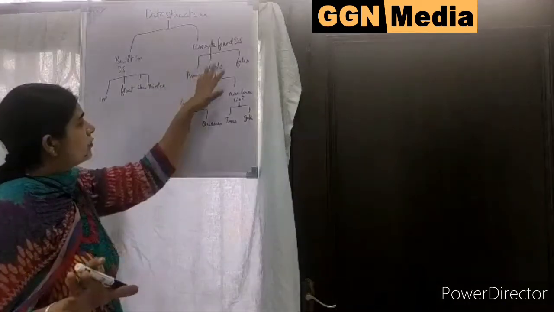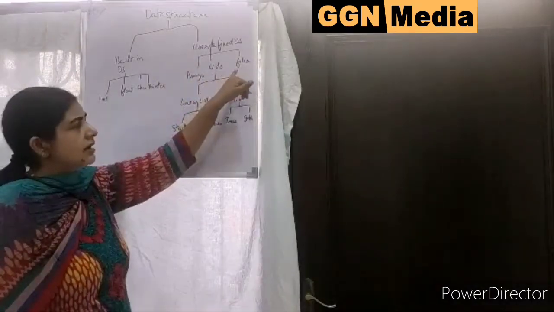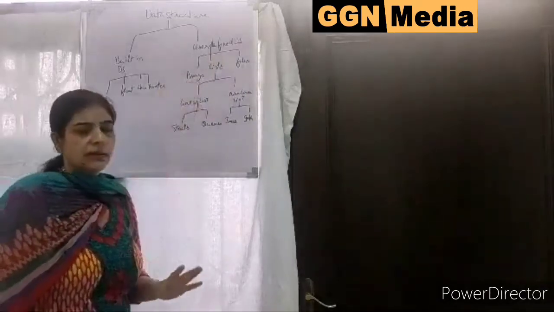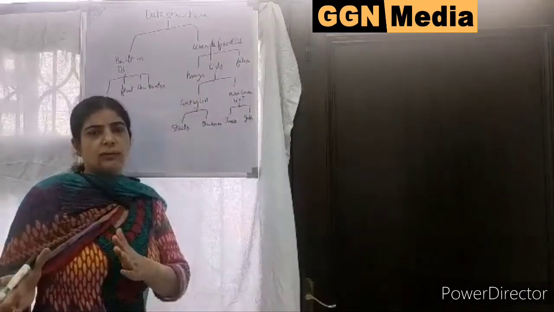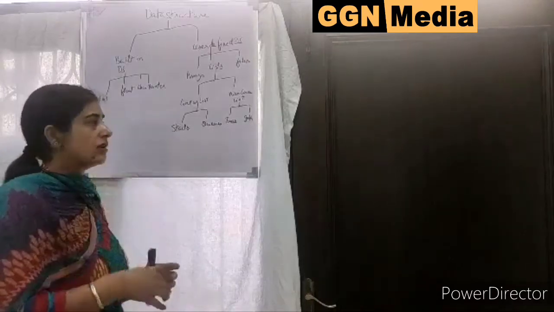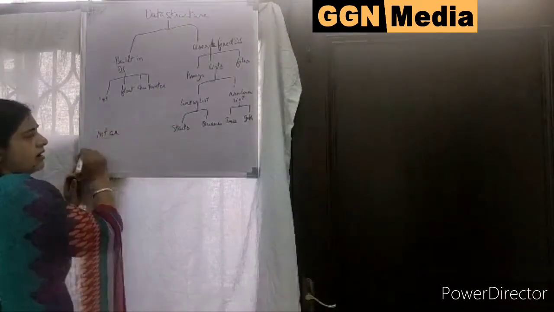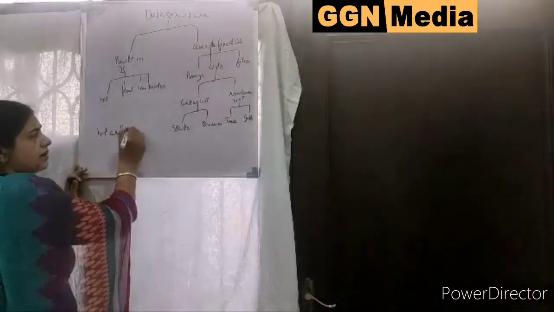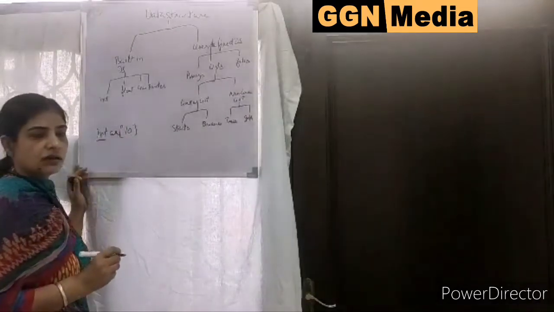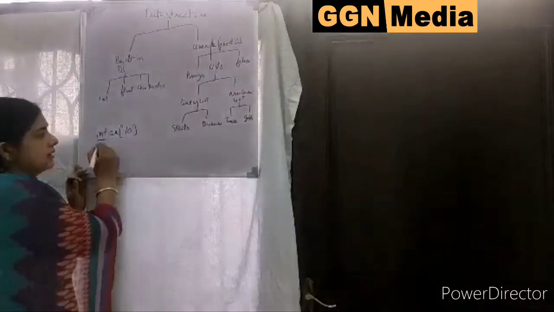Now in user-defined data structure, there are different types: array, list, and files. Array is a homogeneous data structure which is stored sequentially. Homogeneous data means the data type will be the same. Like I am writing it like this: int, array, and 10. Now int is homogeneous. The data type will be the same for all data items, that is int.